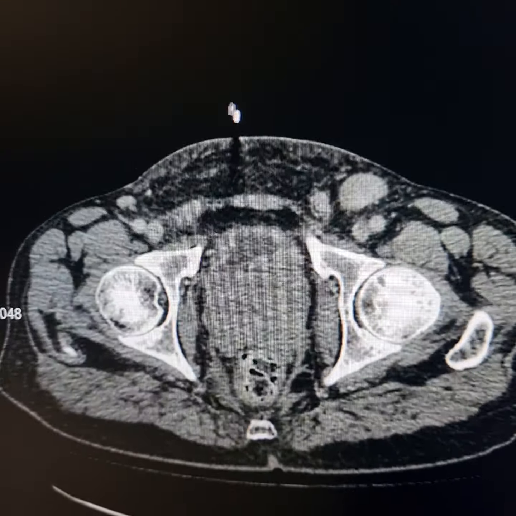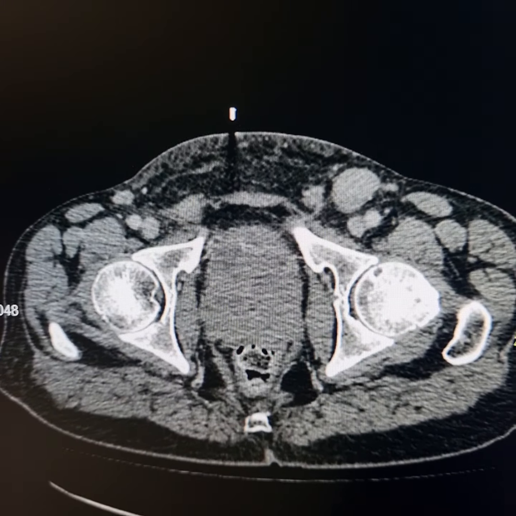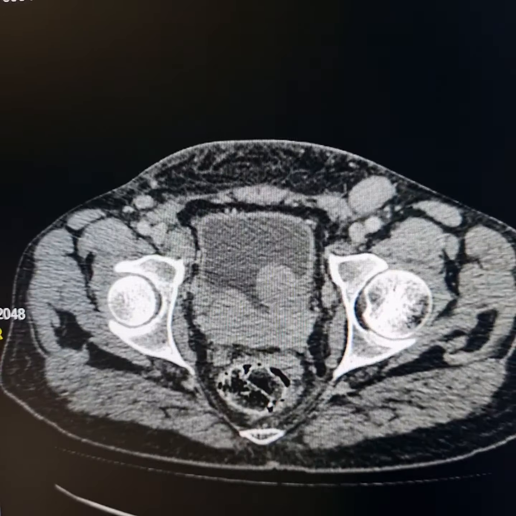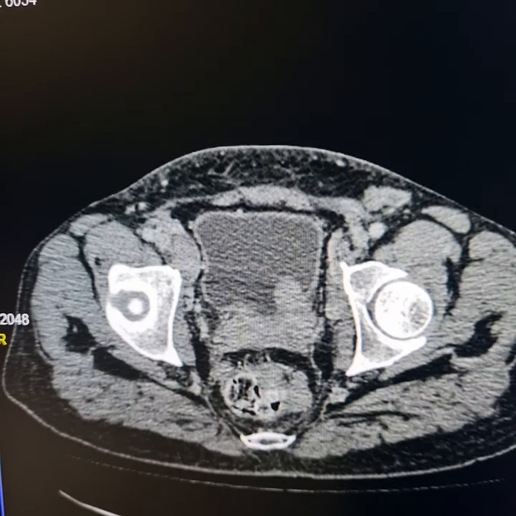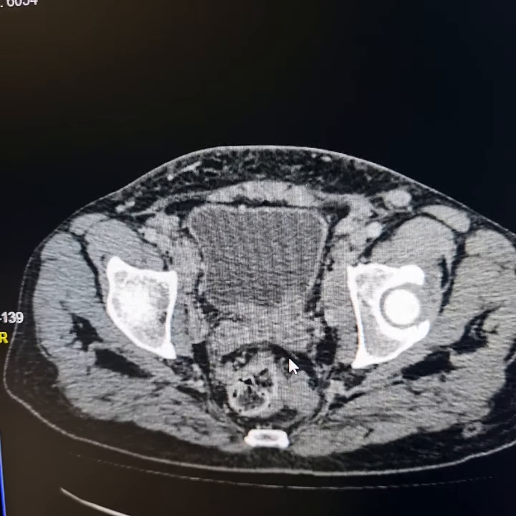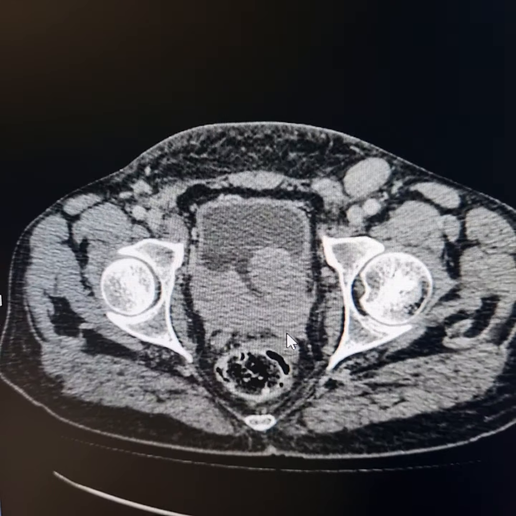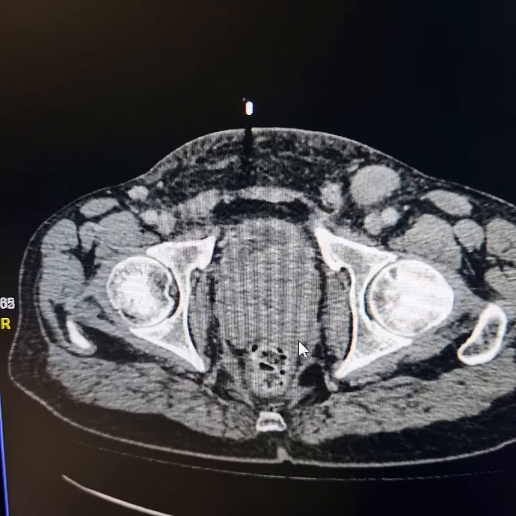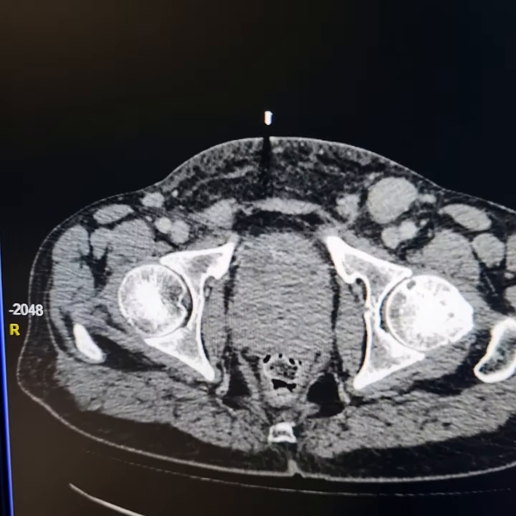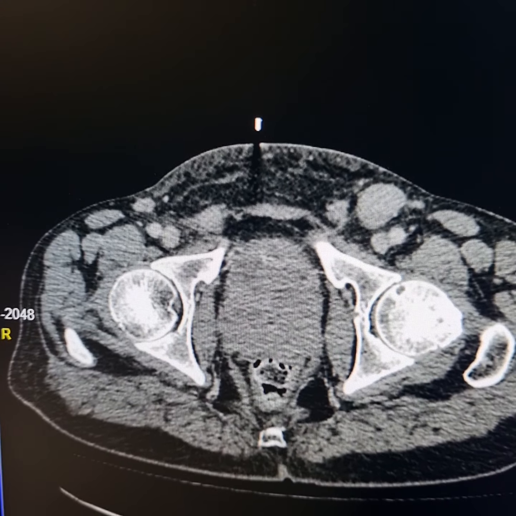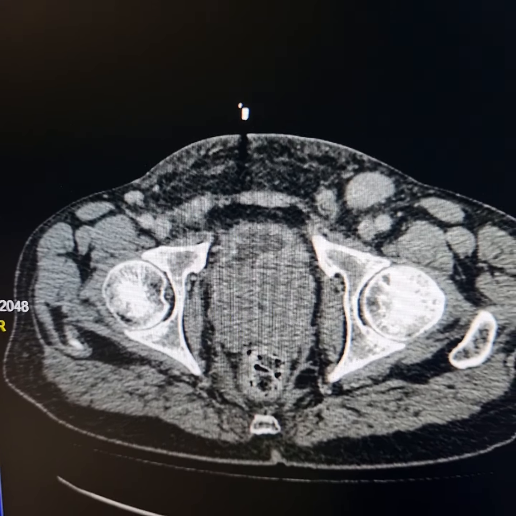Please observe this massively enlarged prostate. It weighed approximately 119 grams. This has involved adjacent posterior wall of the urinary bladder as well as lower parts of the seminal vesicles. So the possibility of this being also a component of Rosai-Dorfman disease, or maybe this is an isolated growth of prostate, cannot be excluded.